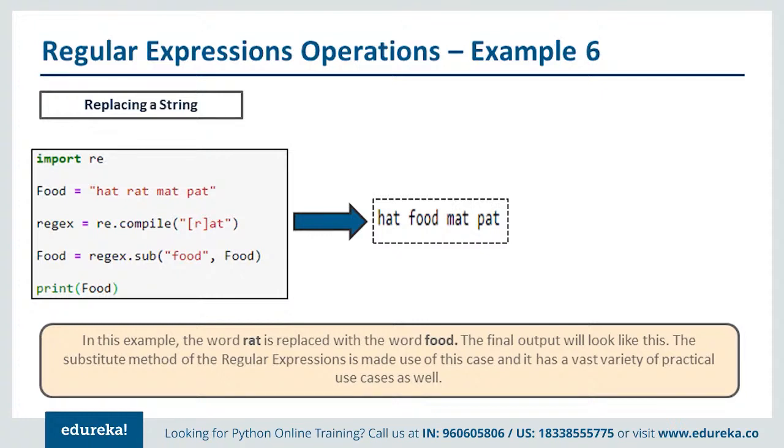Now we can use the substitute function, where we say that I want to replace this whole string rat with the food here. There is only one occurrence of rat here, but if there were multiple occurrences, all of them would be replaced with food. So in the final output you will see the rat is being replaced with food. So this is how substitute works in this one.